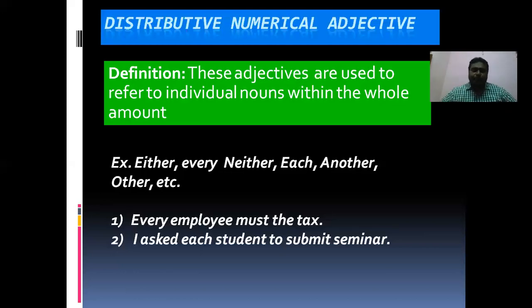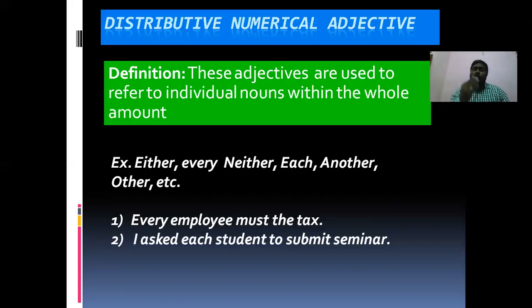So here, employee is the whole. Here every means individual. So every employee means all the employees in that office, or all the government employees must pay the tax. I asked each student to submit the seminar. Here I am saying all the students, and each one, distributive, each and every one, like that. So like that it will be distributive numerical adjectives.